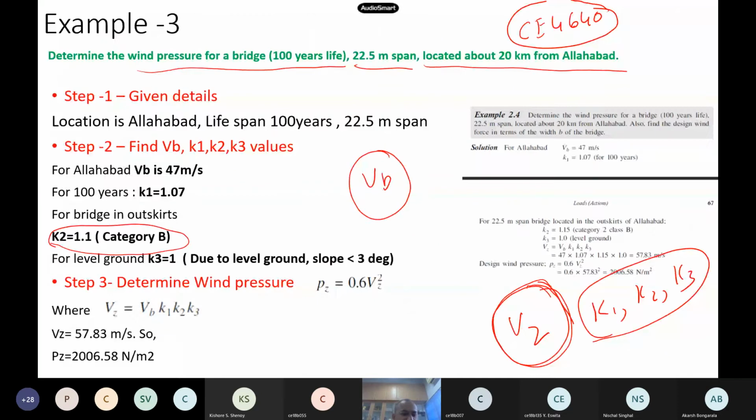So once you know all these numbers, then for Allahabad, what is the topography factor, K3? Now Allahabad is what? Will you see any mountains near Allahabad? No. No, Allahabad, the whole Ganga basin, Allahabad, Kanpur, or wherever, you will not see any rock actually. Okay, so now for Allahabad, there is no topography, it is all flat Gangetic plains. So slope is obviously less than 3 degrees. So you know this will be 1 itself.